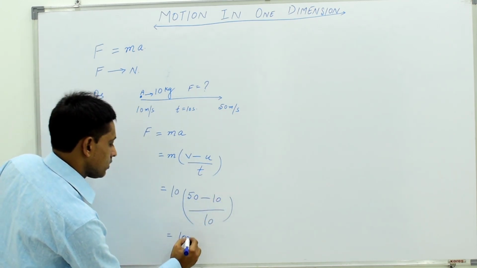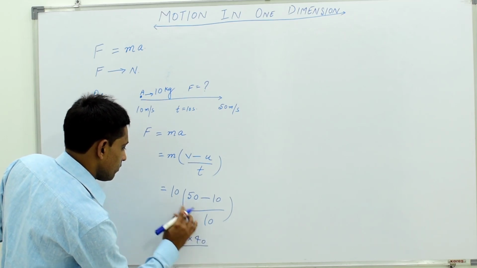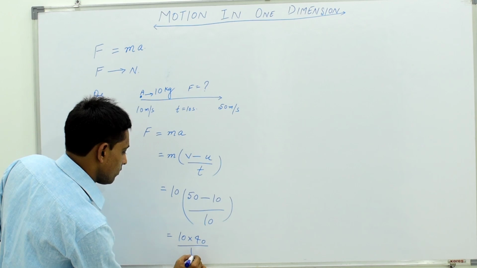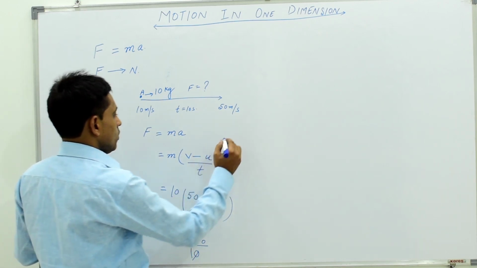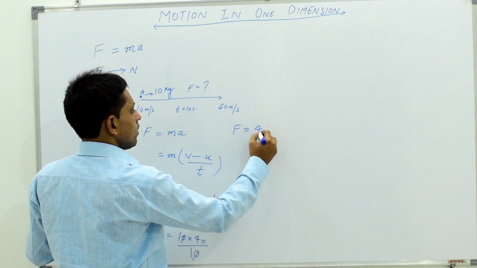Fifty minus 10 is 40. So it will give us force is equal to 40.